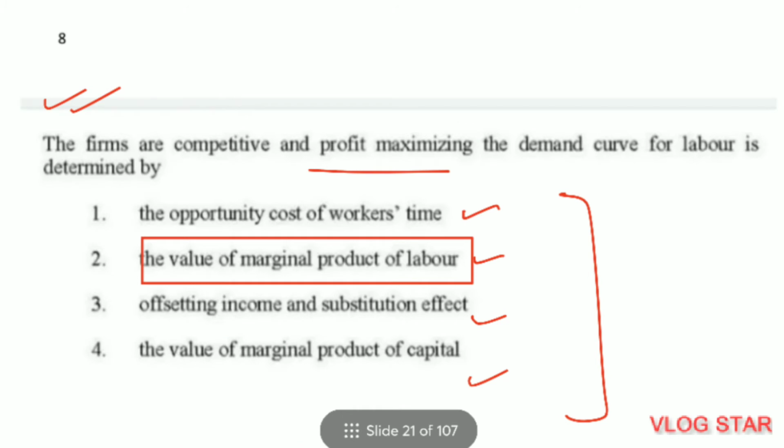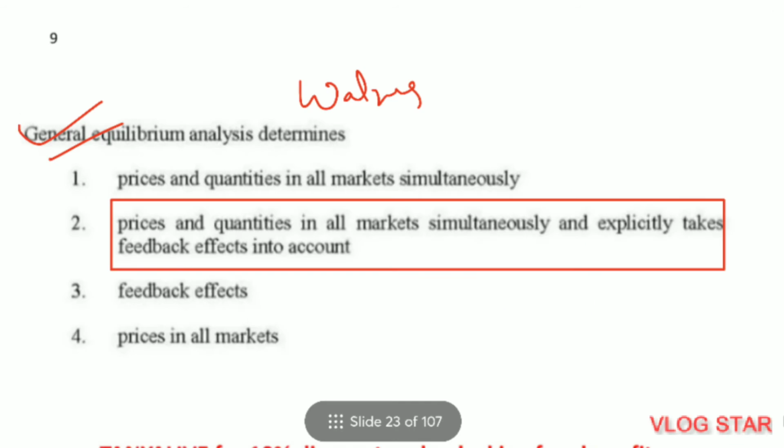Question 8. The firms are competitive and profit maximizing. The demand curve for labor is determined by. Option 2 is the correct answer, the value of marginal productivity of labor. Question number 9. General equilibrium analysis determines. Option 2 is the correct answer. Price and quantities in all markets simultaneously and explicitly takes feedback's effect into account. And also remember, Walras gave general equilibrium.